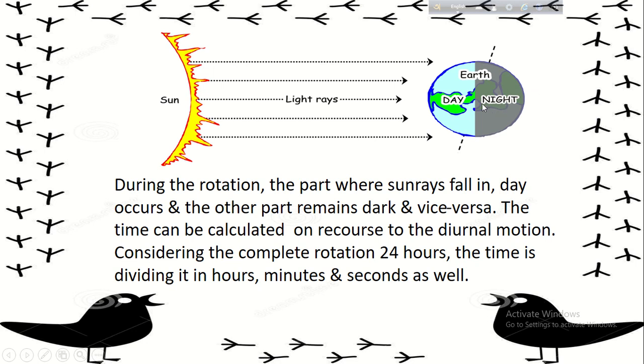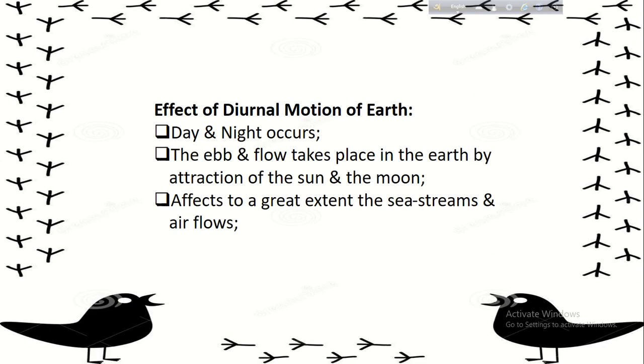The time can be calculated on the basis of the diurnal motion. Considering the complete rotation as 24 hours, the time is divided into hours, minutes and seconds as well. So due to the effect of diurnal motion of the Earth, day and night occur.